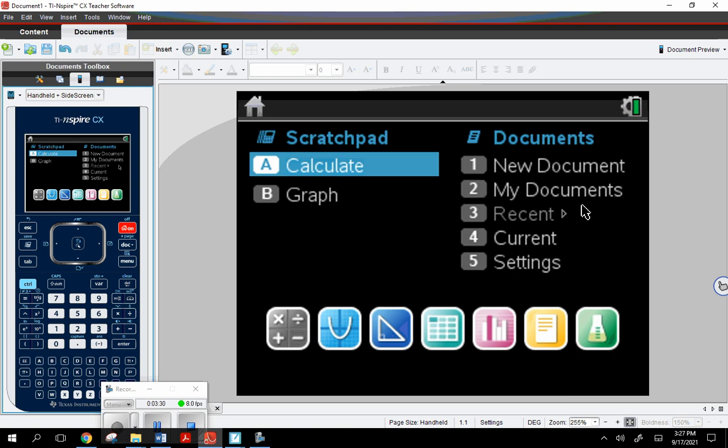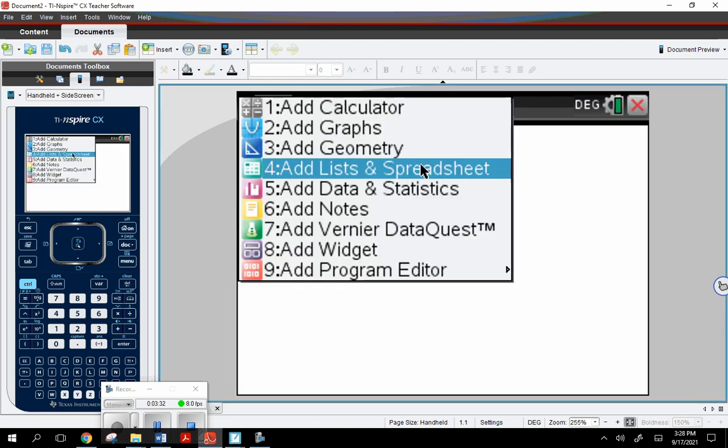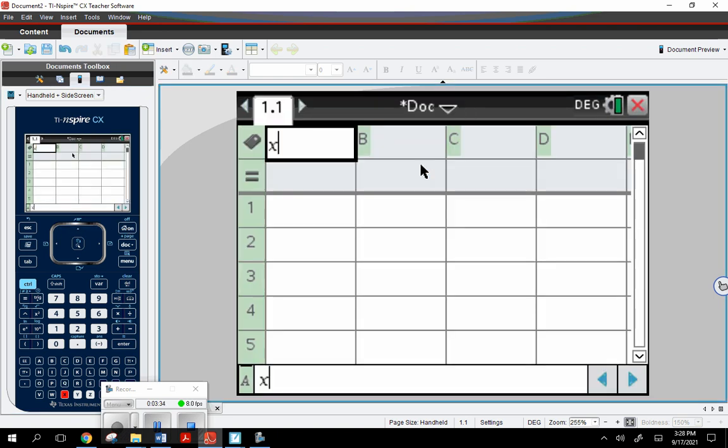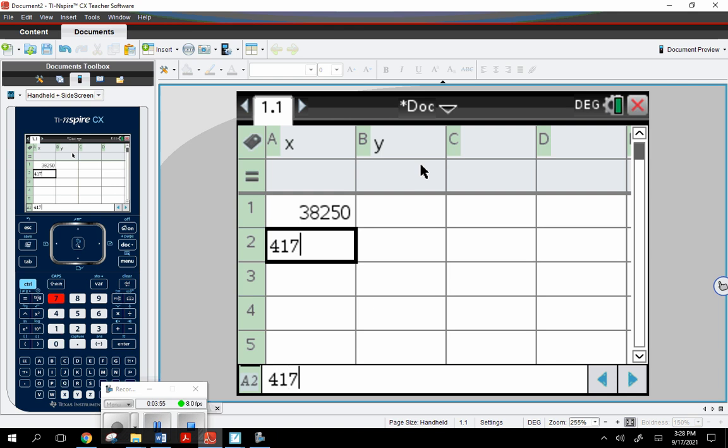Okay, so let me go home, new document, lists and spreadsheets. So that I believe was the bachelor's, and then Y we'll just say is the PhD. Okay, can somebody tell me what the first column of data is? Anybody have the paper? 38250.